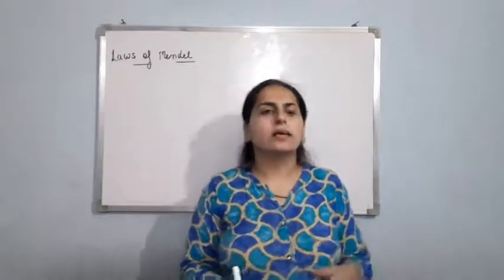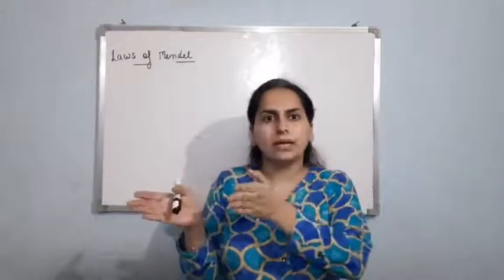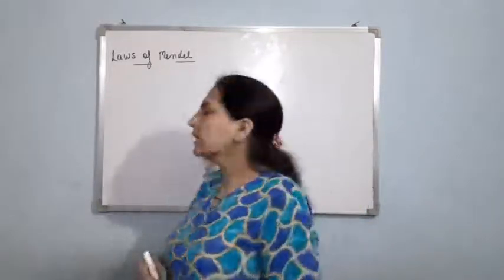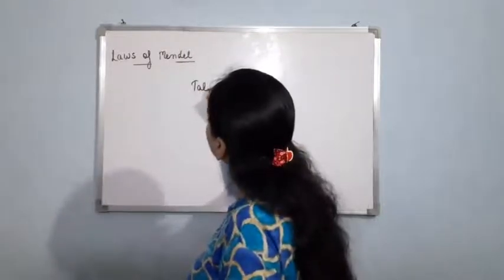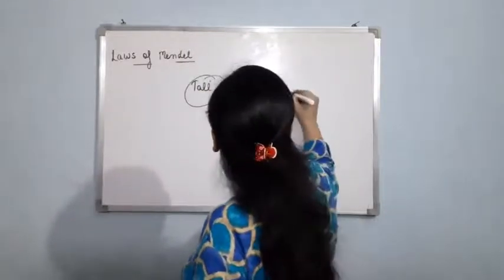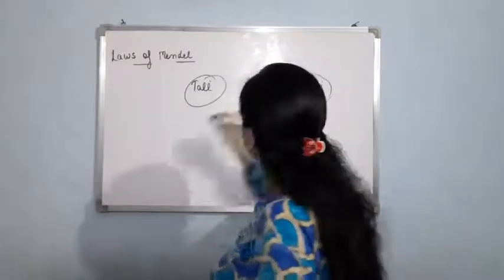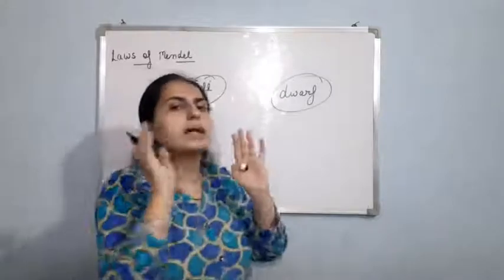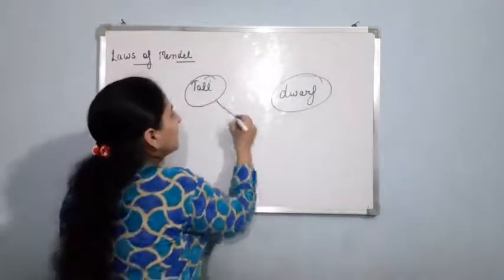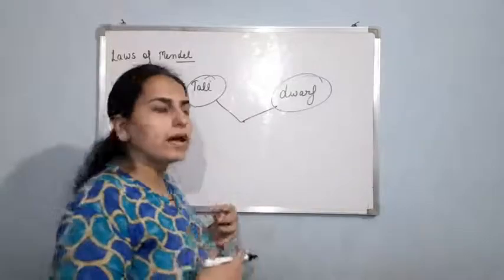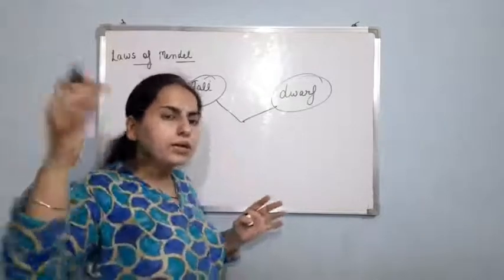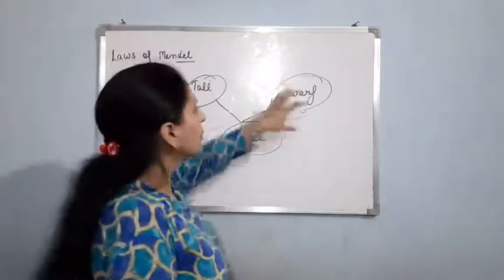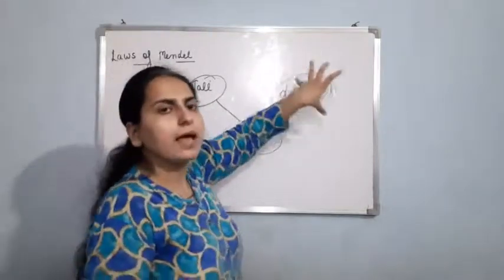Okay, yesterday in my lecture I told you Mendel was a scientist and he crossed pea plants. What he did basically, he took a tall pea plant and a dwarf pea plant. He was not aware of their genotype. He just took the tall pea plant and the dwarf pea plant and then he bred them. And he observed that all the pea plants produced were tall. So he was surprised where this dwarf trait had gone.